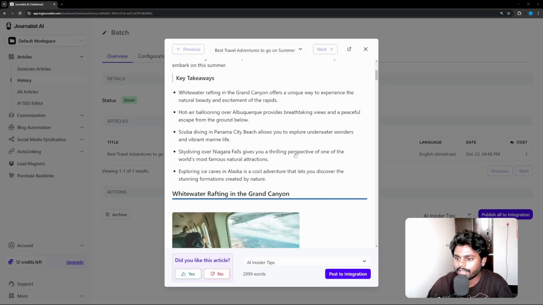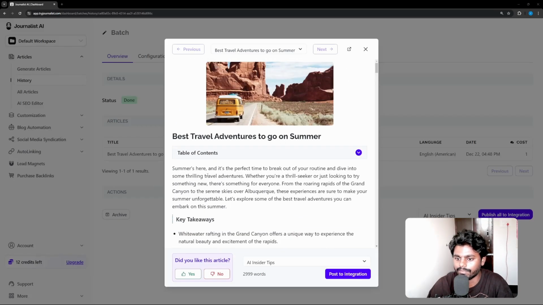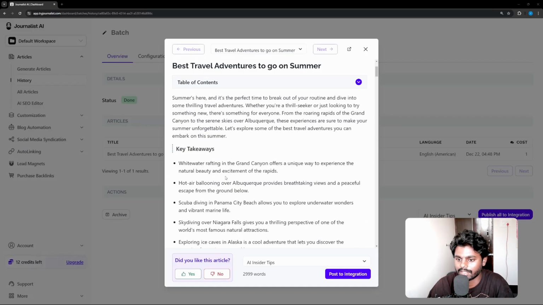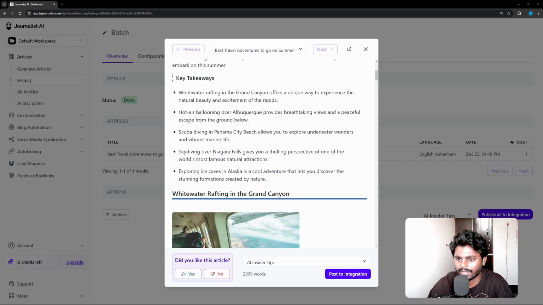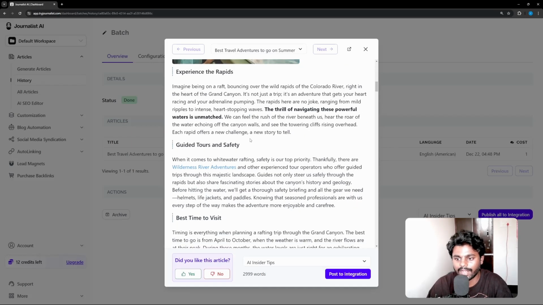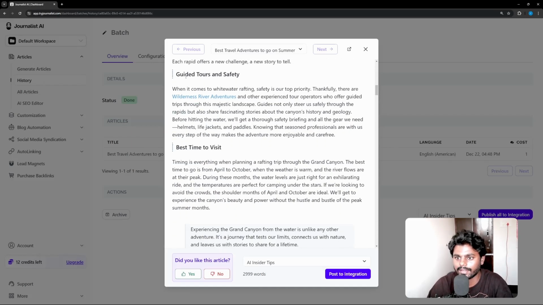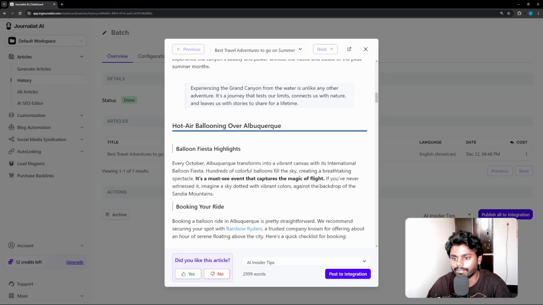So right now it has added the stock images, and you can see it's beautifully written. In the key takeaways I can see it is perfectly mentioning whitewater rafting, hot air balloon, skydiving, all the factual data. So guided tour, safety, and wilderness. It will add automatic external links and internal links, and best time to visit.